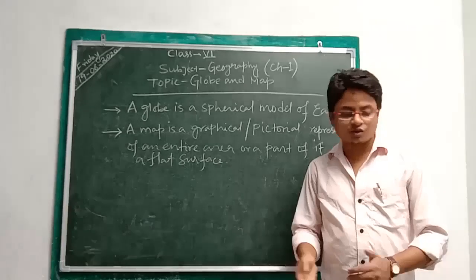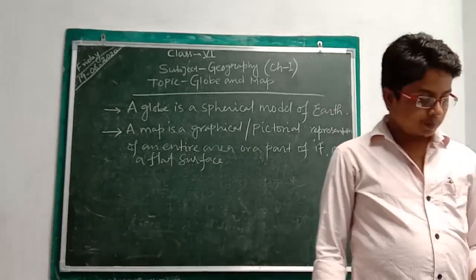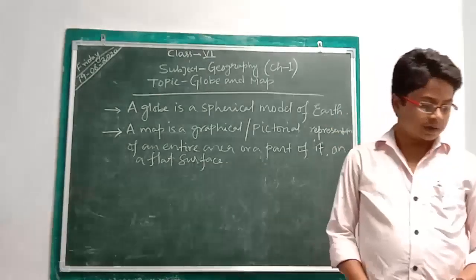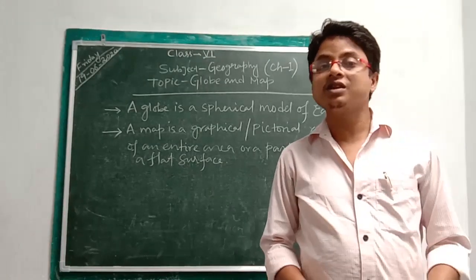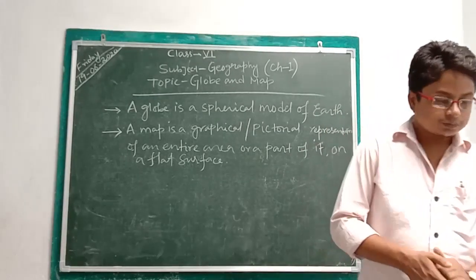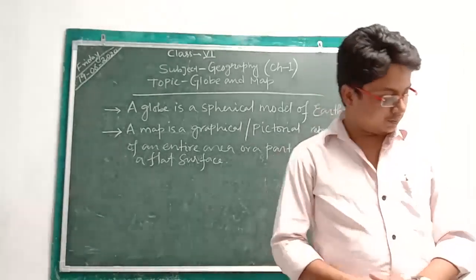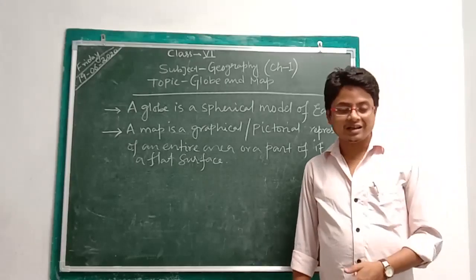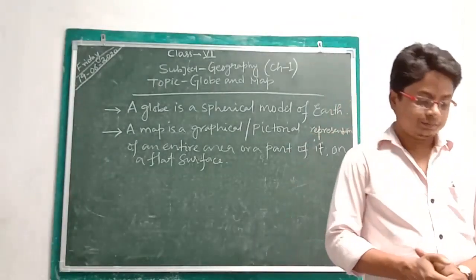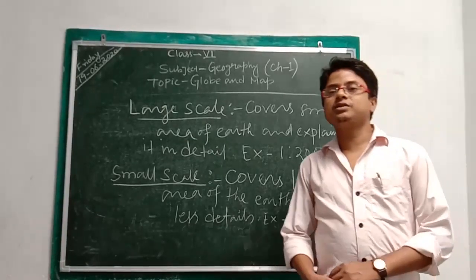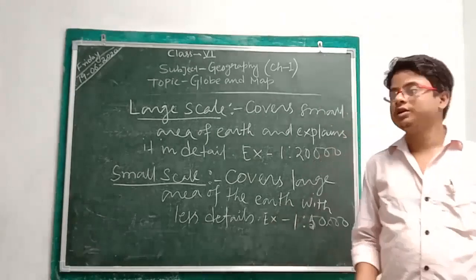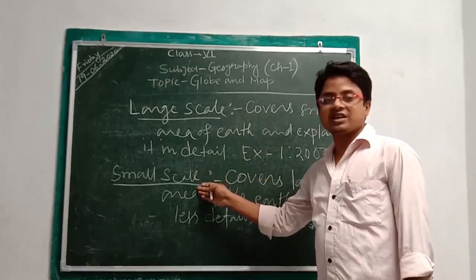Now we are moving to the next heading, that is types of map. Maps can be categorized on the basis of the information they represent, that is, what information they are giving. They can be classified on the basis of scale and on the basis of purpose and content. On the basis of scale, we can classify maps into two parts: large scale maps and small scale maps.